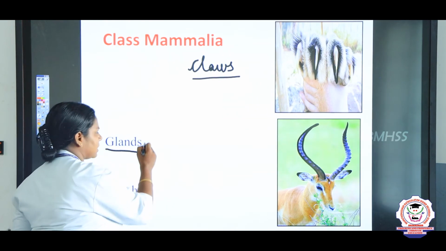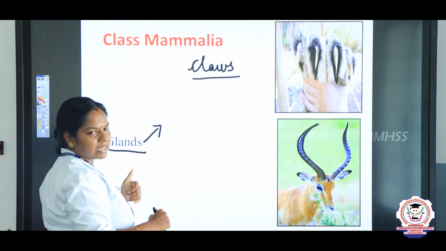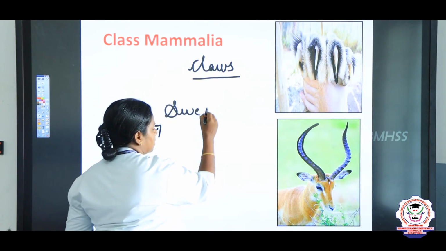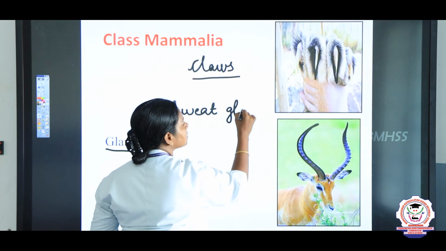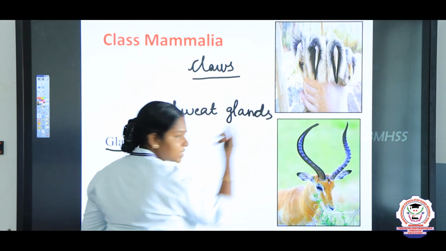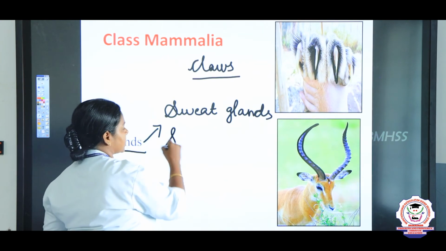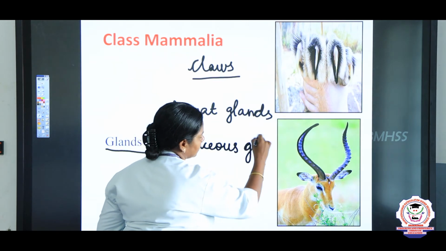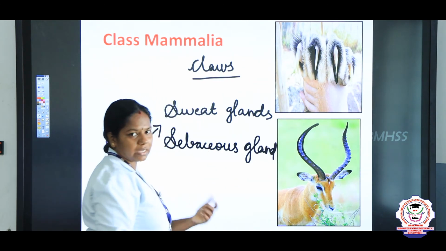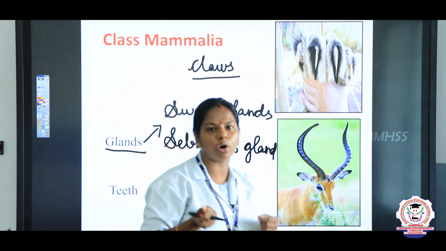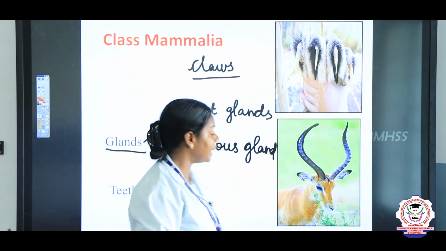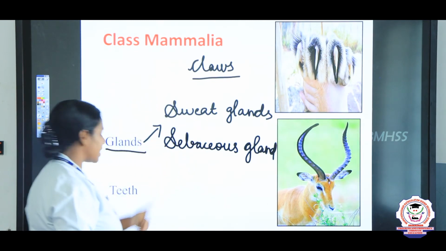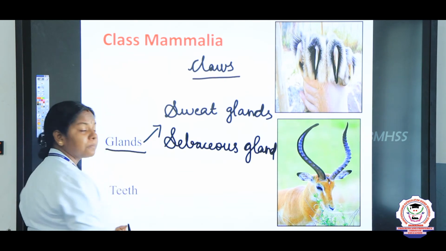And some of the organisms in mammals, they possess the sweat glands. Yes, we sweat, right? Sweat glands and sebaceous glands. Sebaceous glands, that is, you can see some oil. If you touch your skin or face, you can feel some oiliness. That is due to the secretion of the sebaceous gland. It helps in removing the dirt from our skin. So, sebaceous gland. And the mammals possess the teeth.